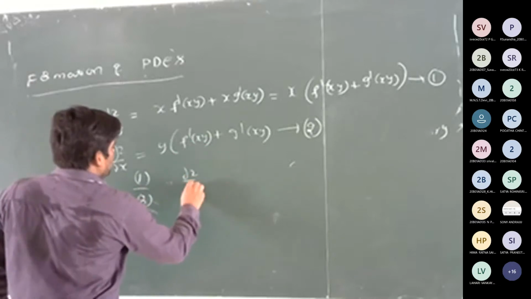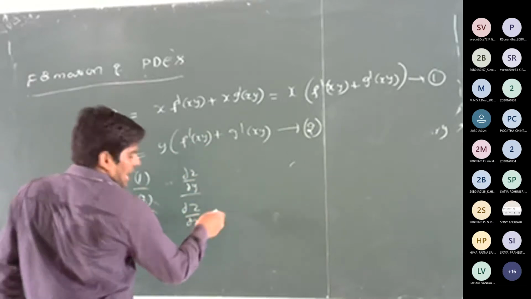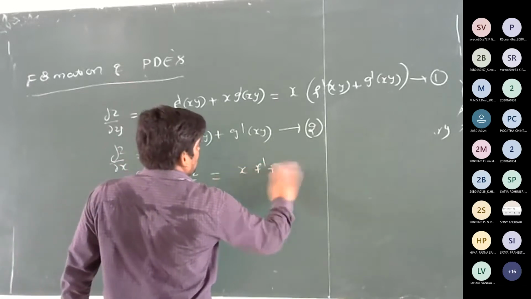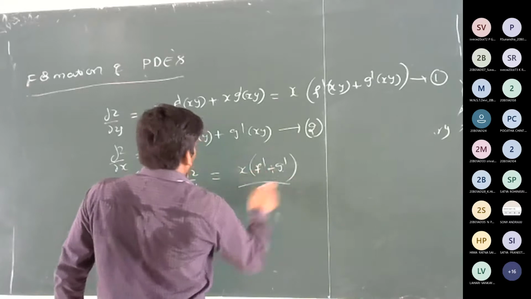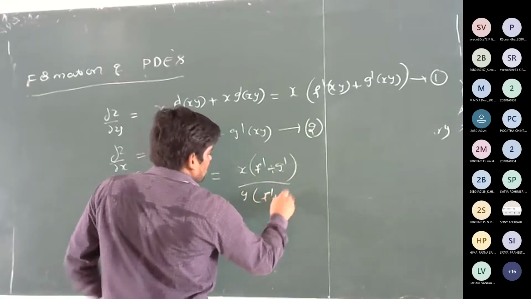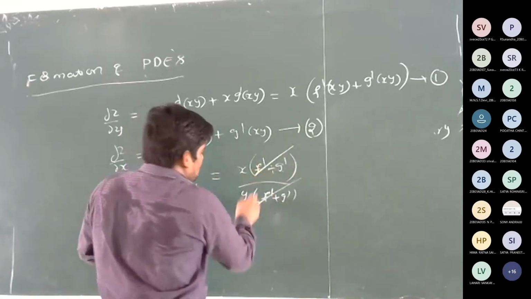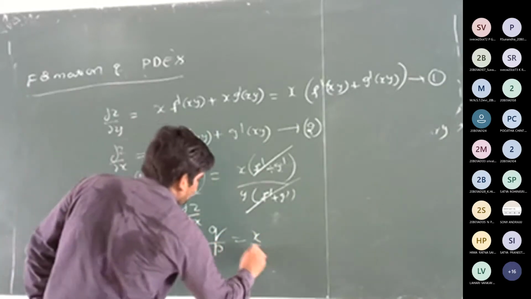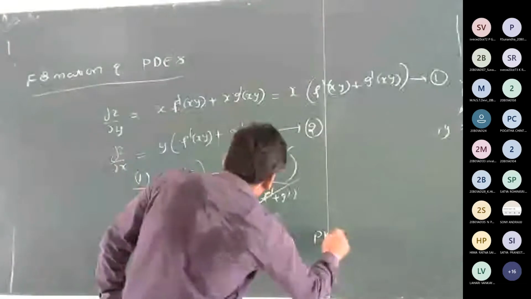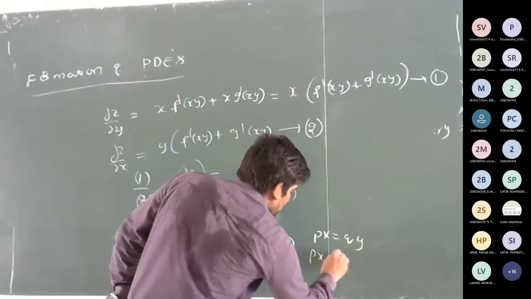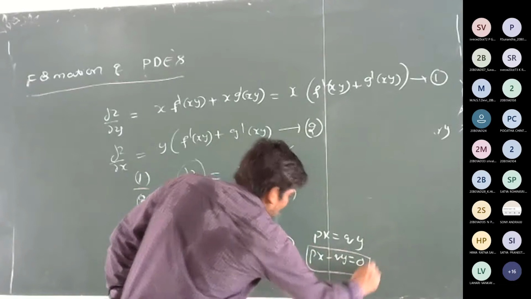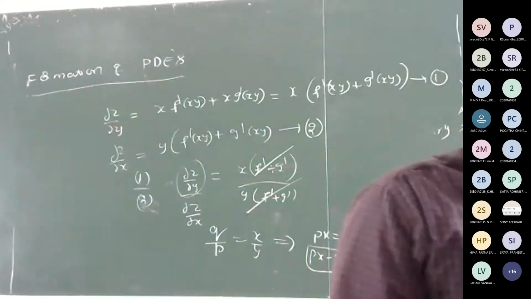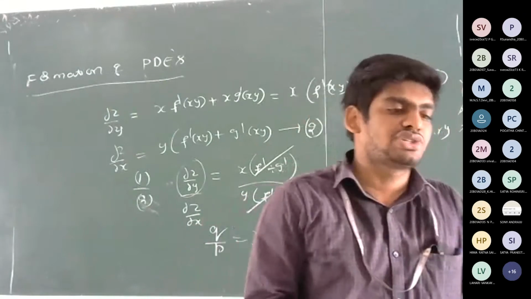So that is dou z by dou y by dou z by dou x, which is equal to x into f dash plus g dash by y into f dash plus g dash. So f dash means it is a function of xy, so here this cancels. Now q by p is equal to x by y. So it implies that px is equal to qy. So px minus qy is equal to 0, which is the required partial differential equation. So here we are eliminating the arbitrary functions.